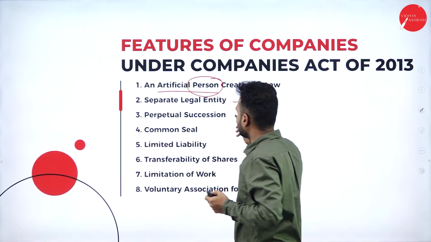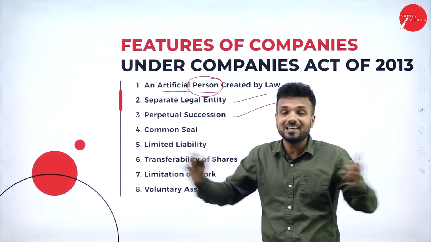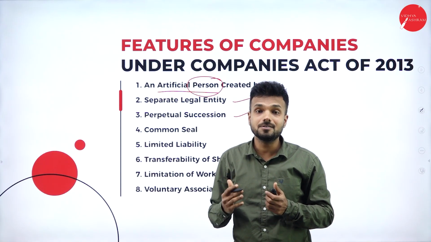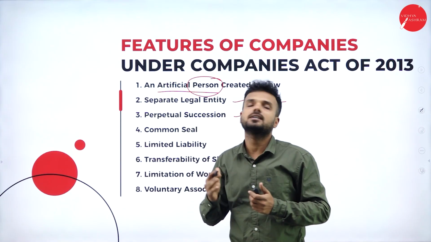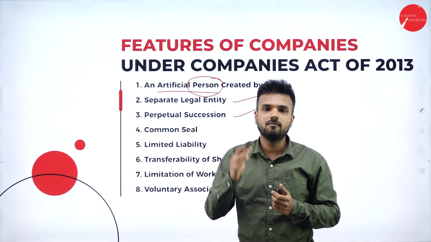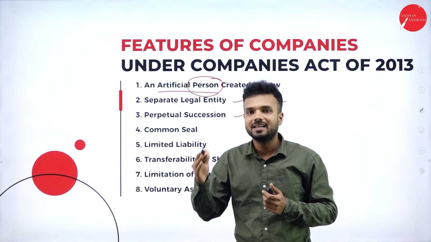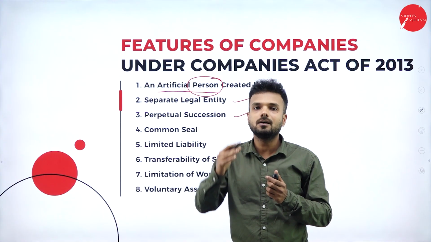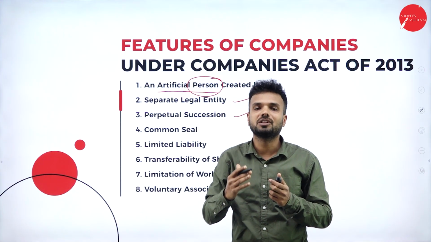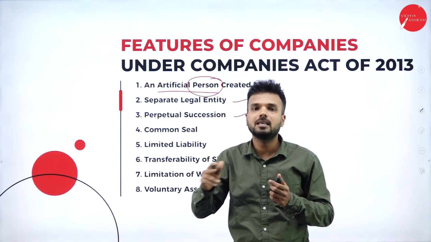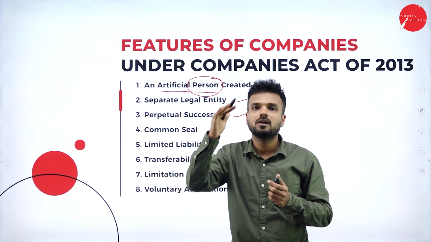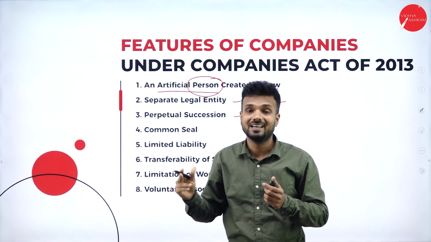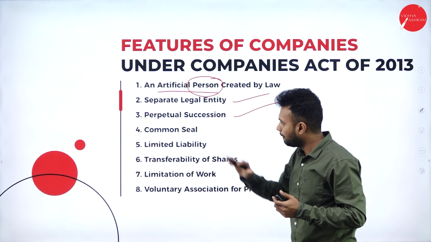Next one, perpetual succession. Perpetual succession clearly speaks about the ownership of the company. There is a mantra of this perpetual succession: men will come, men may go, but it does not affect the operations of the organization. Means if an owner of the organization may die, but the company keeps on running. If an owner of the organization may become insolvent, but the company keeps on running, that kind of characteristic we call a perpetual succession.